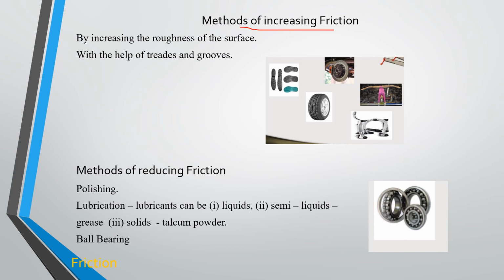Methods of increasing friction: for machinery parts and automobiles, we need frictional tools. With the help of treads and grooves, we can increase the roughness of the surface. Methods of reducing friction: polishing, lubrication using liquids or semi-liquids, grease, and solids such as talcum powder. In a carrom board you need maximum smoothness, so you pour powder. That means you are reducing the frictional force between the coin and the surface of the carom board. Got it? Ball bearings are also one way of reducing frictional force.